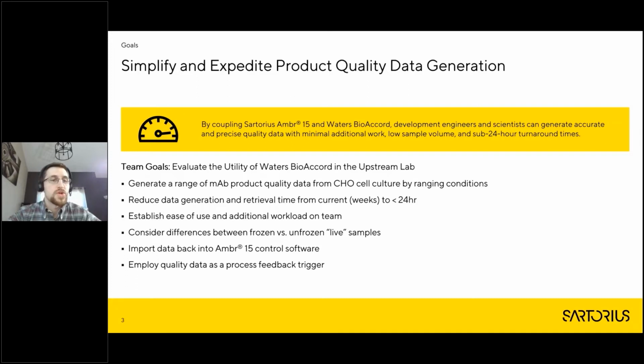We also wanted to try to then employ this data as a process trigger. I found this to be probably the most interesting opportunity granted by this coupling: you can actually grab the process data and the quality data together and make changes to the process.